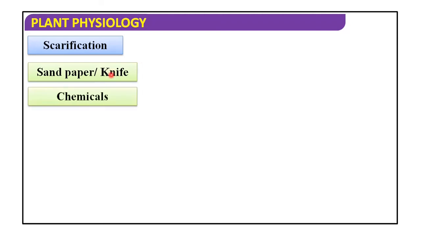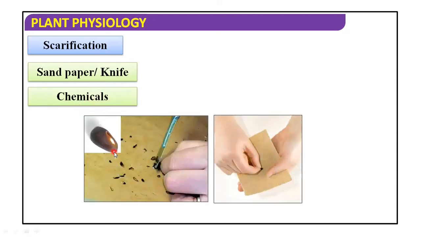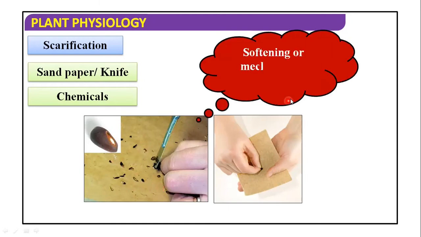In this technique, we take sandpaper or a knife, or use chemicals also. It is a mechanical method to rupture the seed coat, meaning we have to break it, we have to injure the seed coat mechanically.